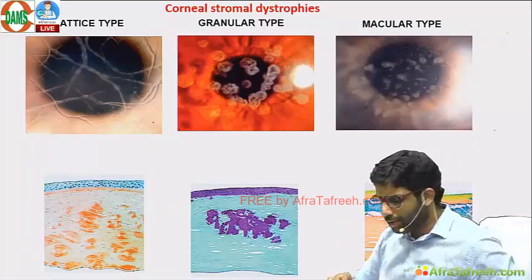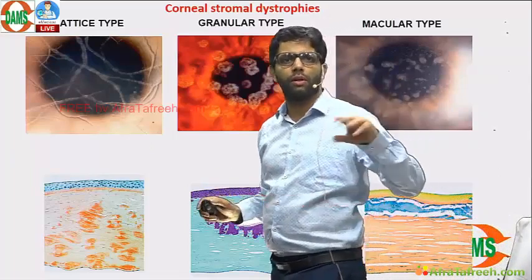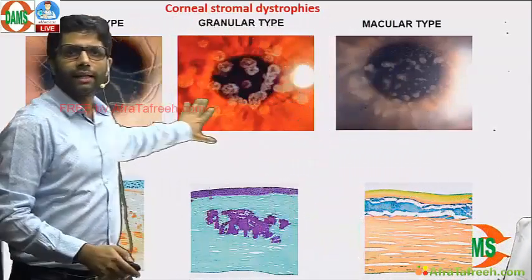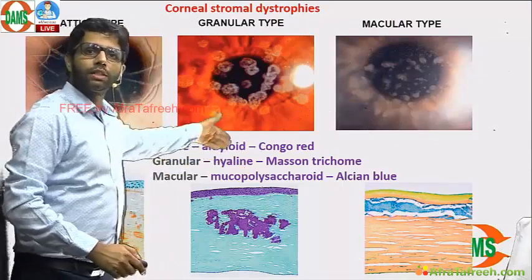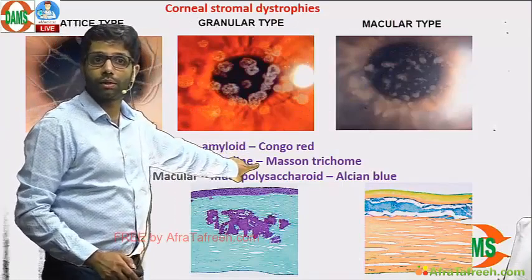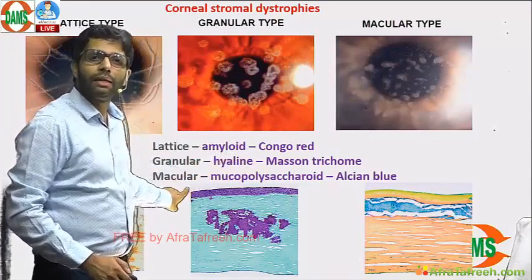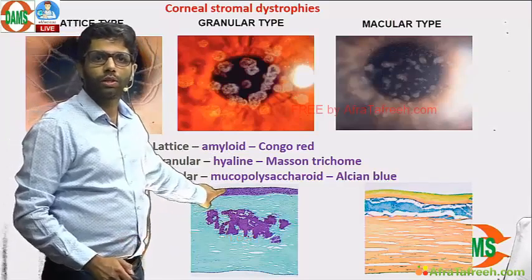Dystrophies of the cornea are difficult, but please remember stromal dystrophies. If you cannot remember anything, remember 3 dystrophies: lattice, granular, macular, and what is deposited and what is the stain. Lattice: amyloid, stained by Congo red. Granular: hyaline, remember Masson trichrome, this is an important question, can come. Macular is the least common corneal dystrophy, autosomal recessive, Alcian blue stain, mucopolysaccharide.